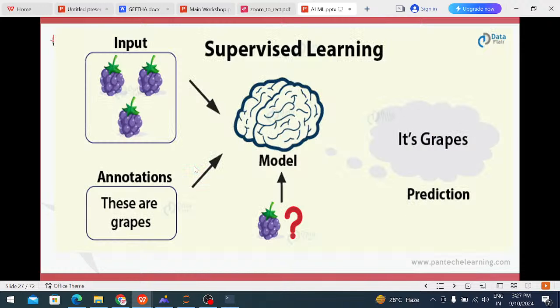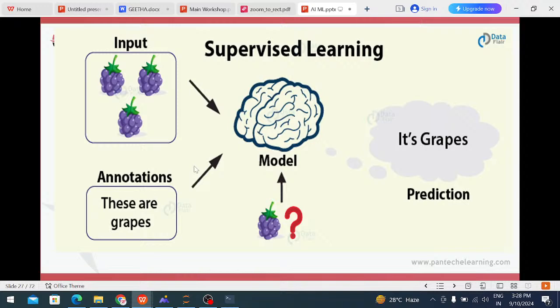This is the example for supervised machine learning. For example, I am already giving the input. What is the input? Already a group of grapes are there. We are training the model with these grapes. When I show a grapes picture, it identifies it, showing the output like grapes. That is known as supervised machine learning.